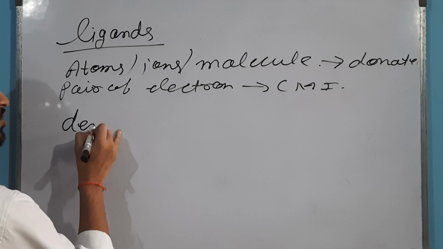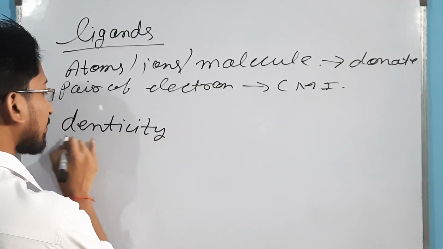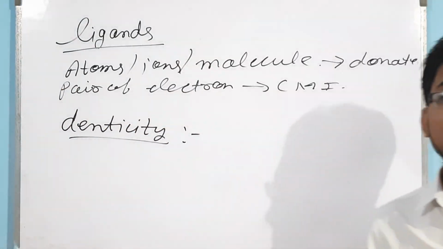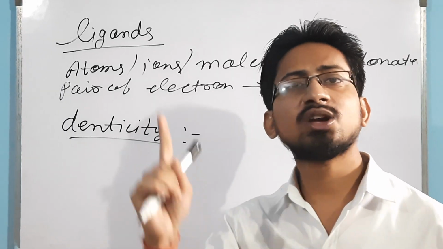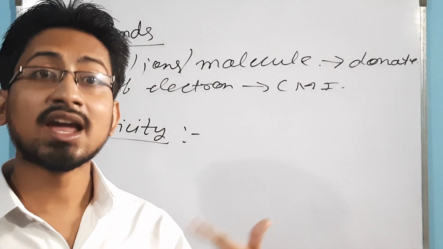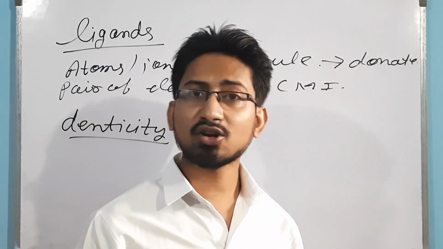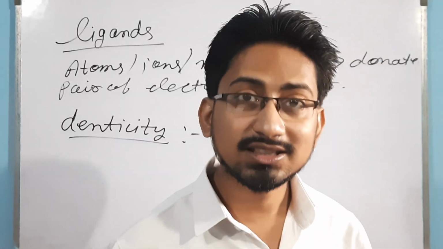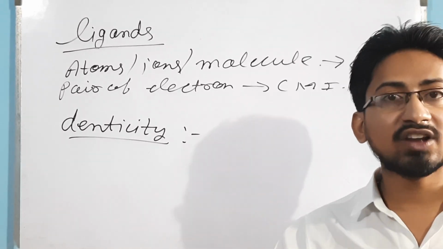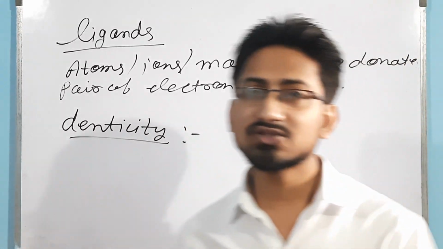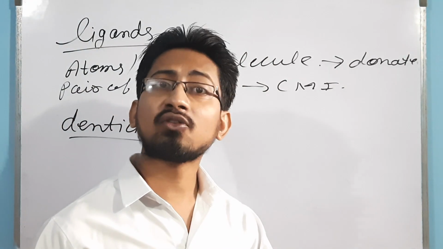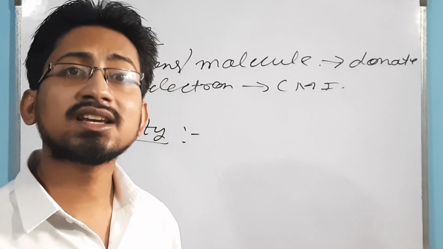So what is denticity, we need to know first. Denticity is simply the electron donating power of the ligand. For example, if a ligand is donating one pair of electrons, then its denticity is 1. If it is donating 2 pairs of electrons, then its denticity is 2. If it is donating 3 pairs, denticity is 3. If 4 pairs, denticity 4. And for 5 pairs, denticity is 5, and so on. So for the sake of simplicity, we cover denticity up to 2, and for further we classify it as polydentate.